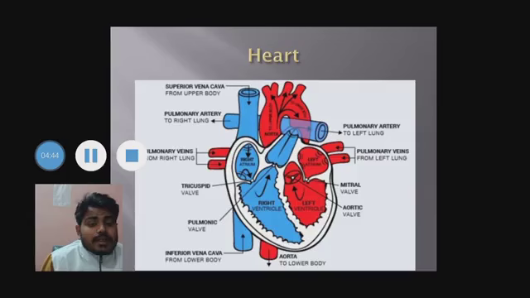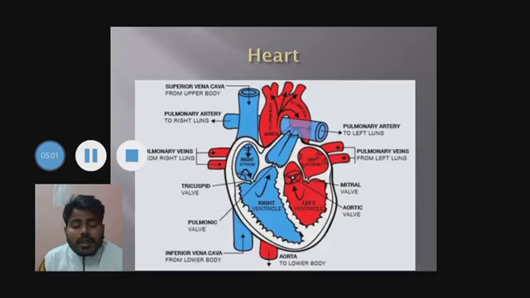The complex part of the circulatory system is how the blood circulates in the human body. As you can see in the diagram, the deoxygenated blood, or the blood that contains carbon dioxide, enters the right auricle of the heart through the superior vena cava.